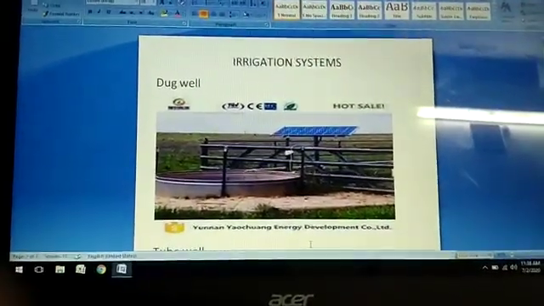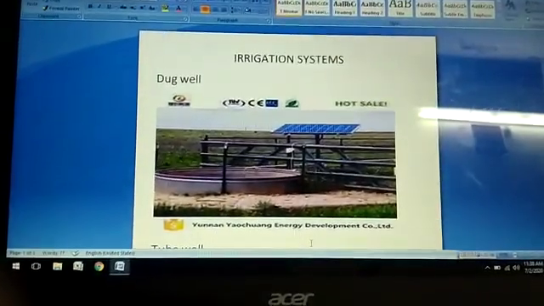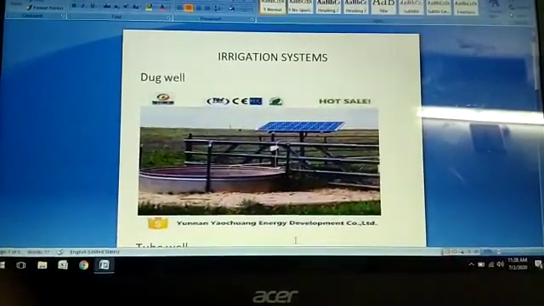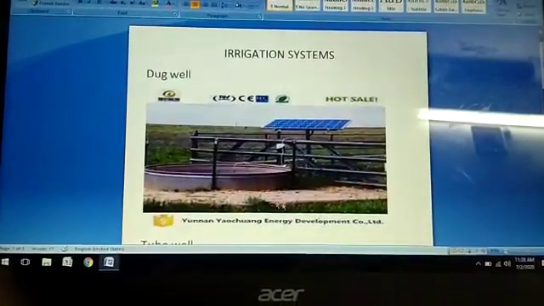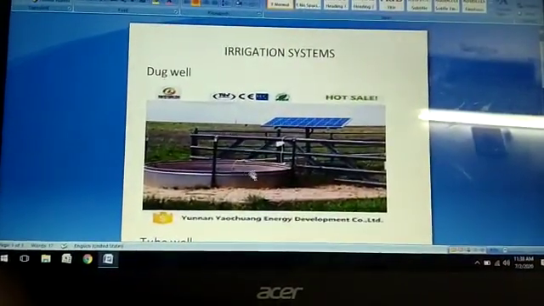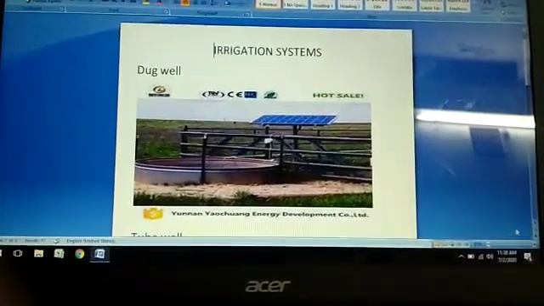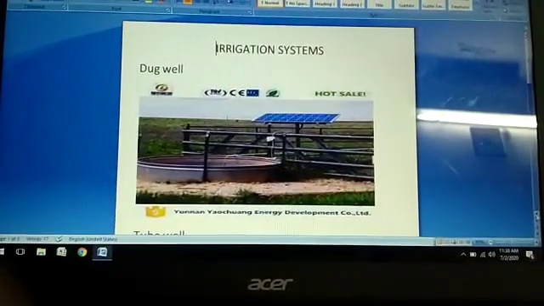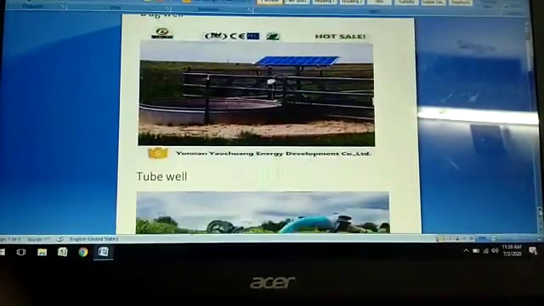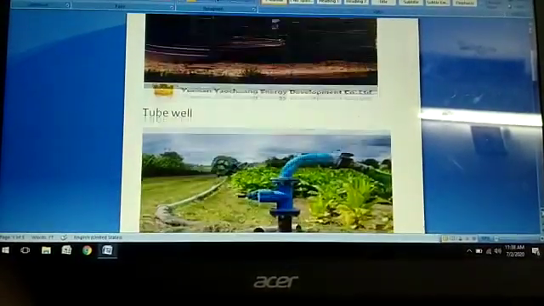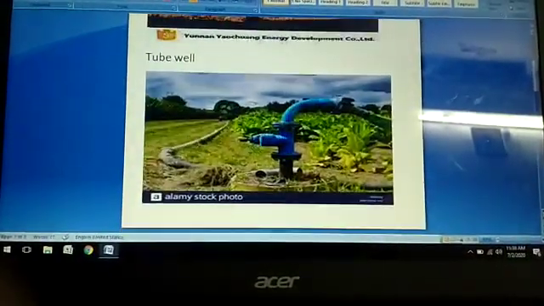Okay children, just look at this. This is the irrigation system, that is the dug well. Where there is a well, the water can be taken out from it with the help of the pump. Next we have the tube well. So this is the tube well.